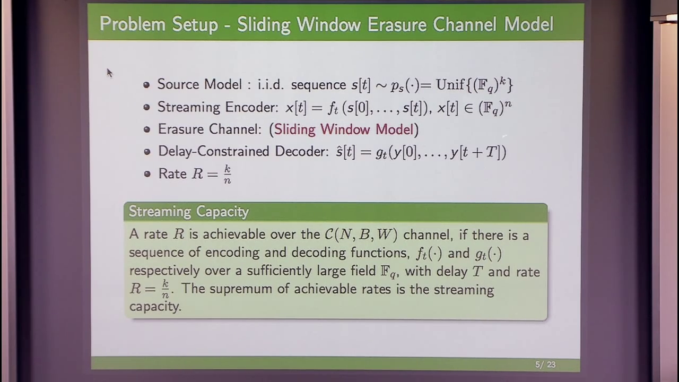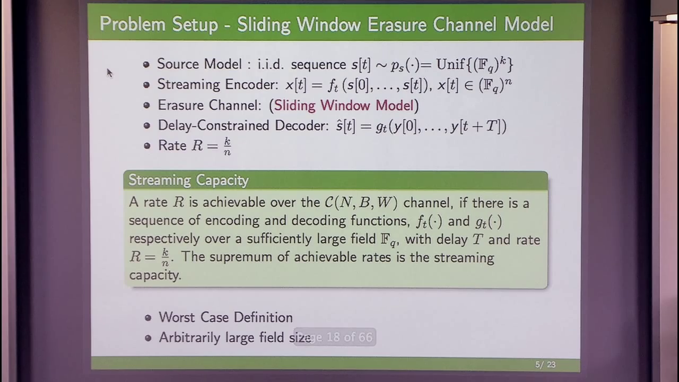We have basically a causal encoder. The erasure channel will be the sliding window channel that we saw on the previous slide. The decoder is a delay constraint decoder, where T is the decoding delay. And the rate of the code is k by n. We say a rate R is achievable over such a channel if there exists a sequence of encoding and decoding functions such that each source packet can be reconstructed with a delay of T and over a field size that can be sufficiently large. Okay? So we do not put constraints on the field size, and the supremum of all rates will be the capacity.